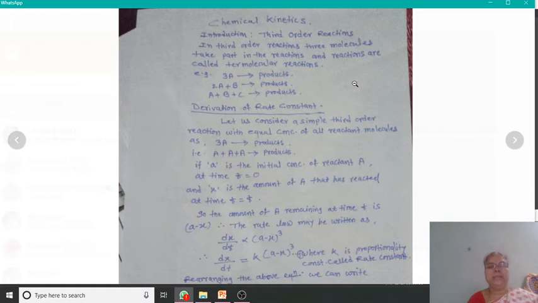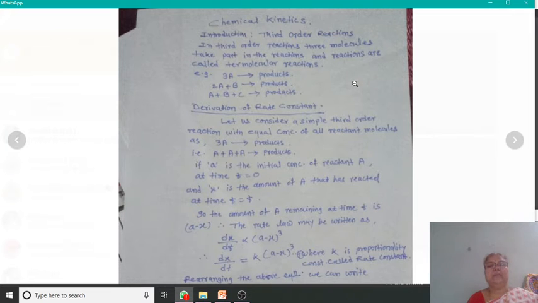For this year, in chemical kinetics, you have to study the third order reactions. That means the reactions in which the rate of the reaction depends on the change in concentration of the three reactants. Either they may be molecules, ions, or atoms.